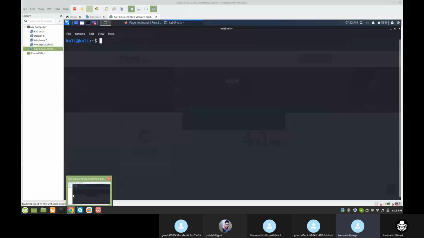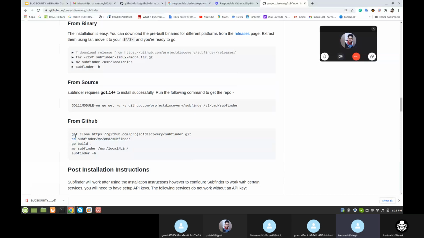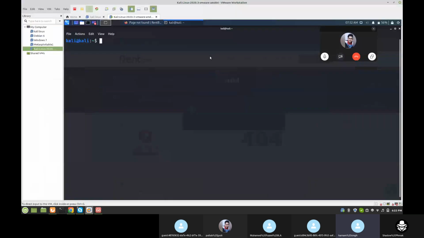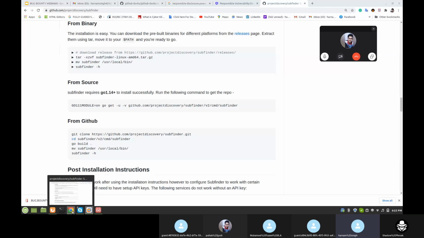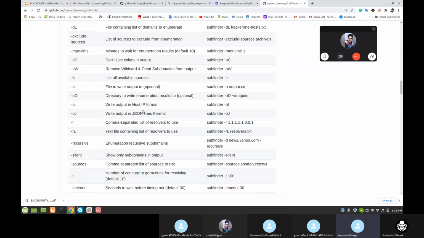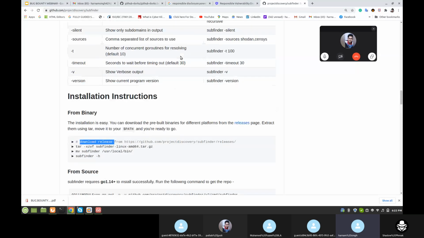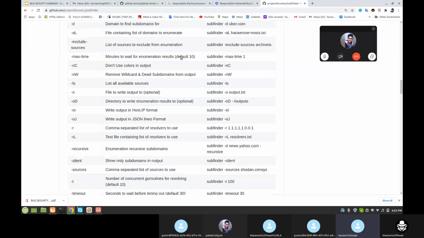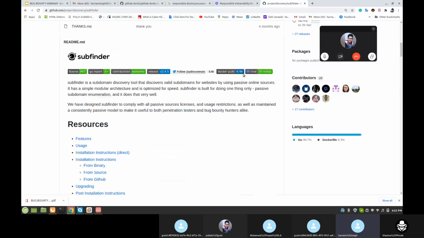From GitHub, the Subfinder tool. Let me zoom out. From here you can install this tool. You can download from here, or you can simply git clone it.